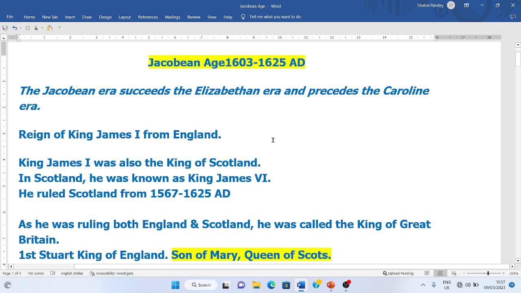And now we will discuss why this age is called the Jacobean Age. If you see the name James in Latin, you will find that in Latin it is known as Jacob. So James is known as Jacob, and that is why the age is called the Jacobean Age, because in Latin the word James is Jacob.